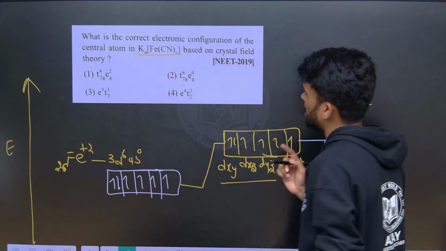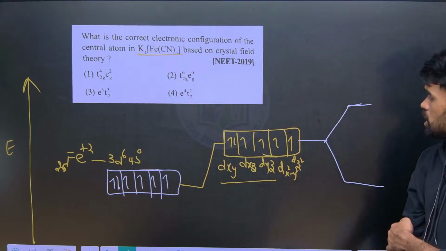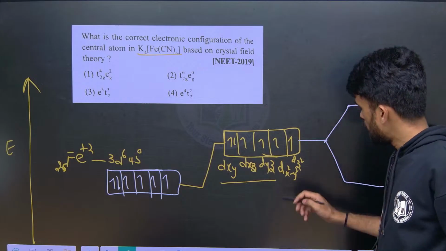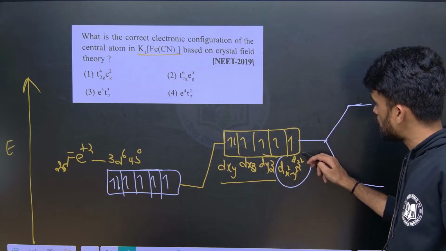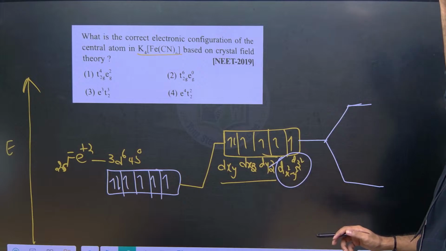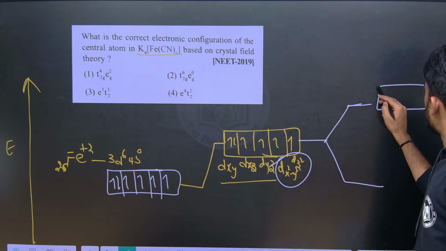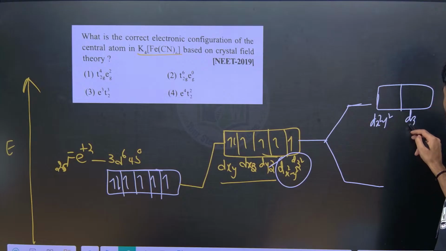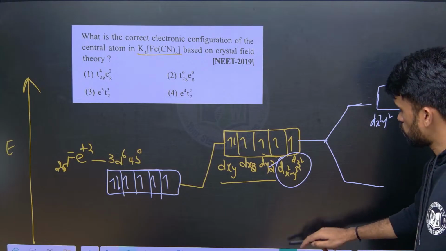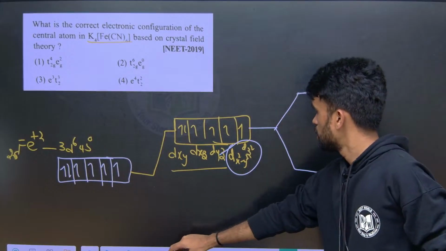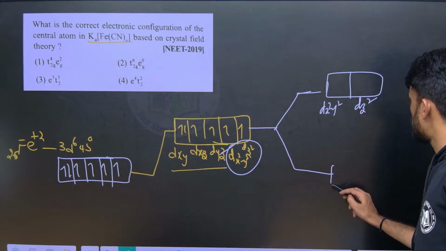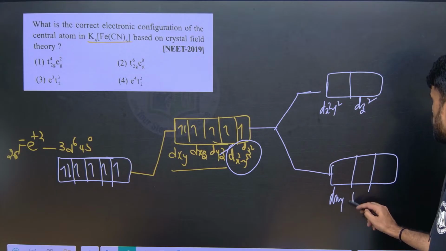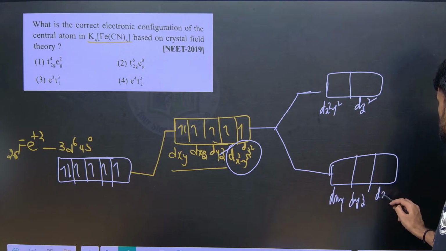When it is an octahedral complex, the ligands approach along the axes, therefore the energy of the orbitals which are along the axes increases. So these two orbitals, dx2-y2 and dz2, have their energy raised. And the other three orbitals are dxy, dyz, dzx.